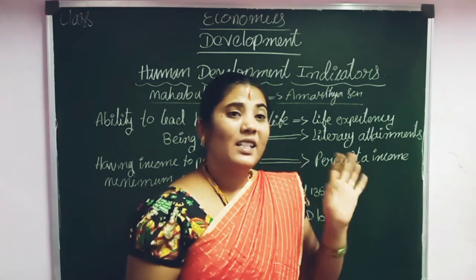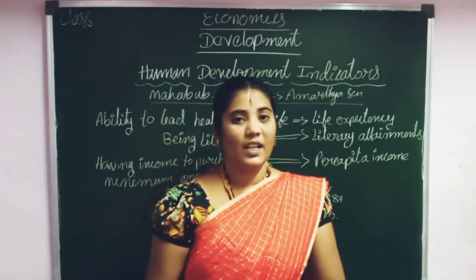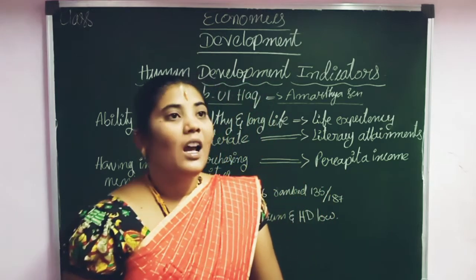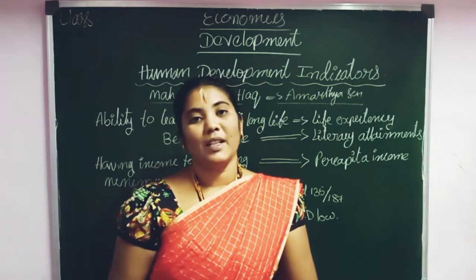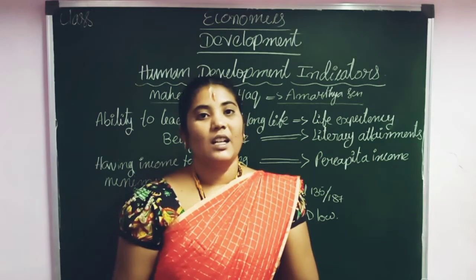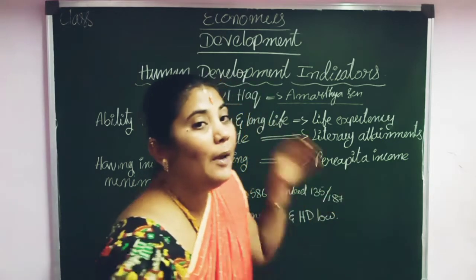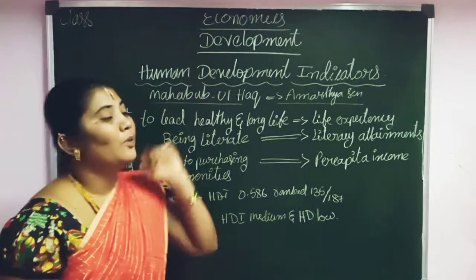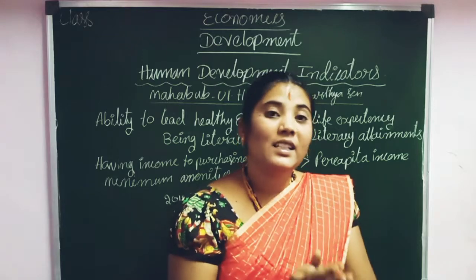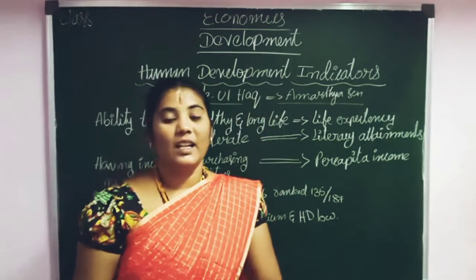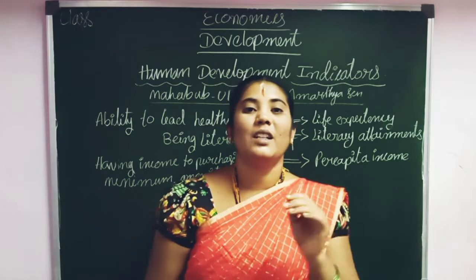Then what is this HDI? How can we measure the development of a country by this HDI? Amartya Sen is an Indian economist who gave some ideology for measuring the development of human beings. The Pakistani economist Mehboob ul Haq took his ideas from Amartya Sen's ideas. He mentioned three points to measure the development of the country, or human development.